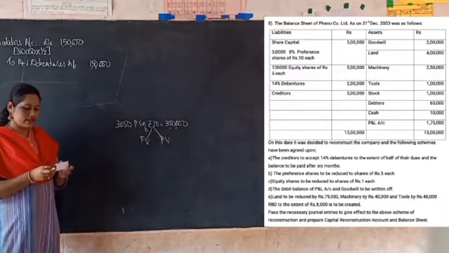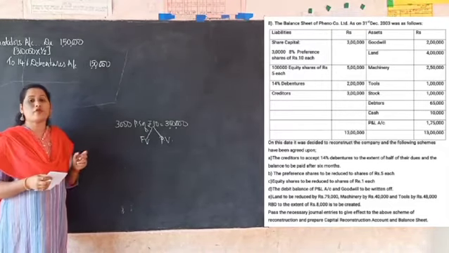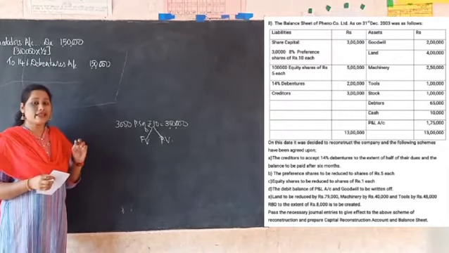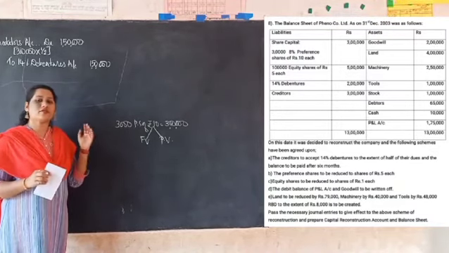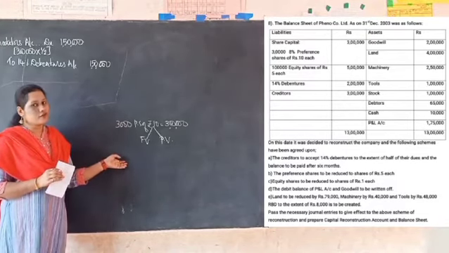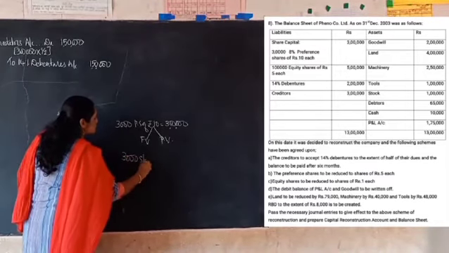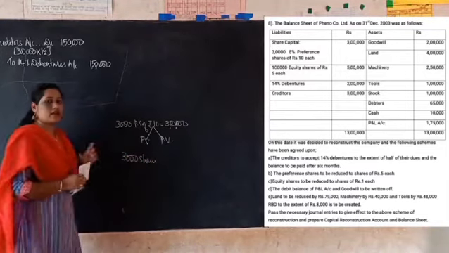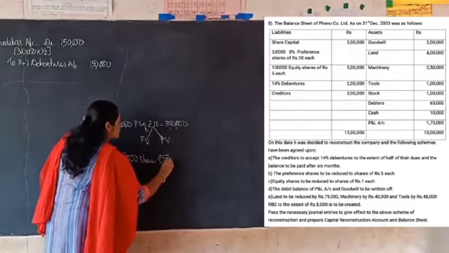Now under the internal reconstruction, they have decided to reduce the preference shares to the shares of rupees 5 each. They have not mentioned anything about the number of shares in this case. So here, in the absence of information, we are assuming that the company wants to have the same number of shares even in the future. So new capital will consist of the same 3,000 shares, but per share they want to have rupees 5 each fully paid up.